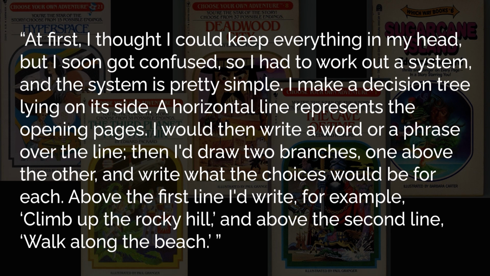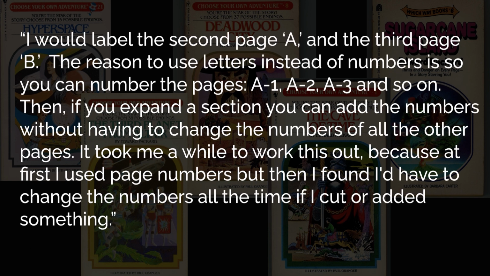At first, I thought I could keep everything in my head, but I soon got confused, so I had to work out a system, and the system is pretty simple. I make a decision tree lying on its side. A horizontal line represents the opening pages. I would then write a word or a phrase over the line, then I'd draw 2 branches, one above the other, and write what the choices would be for each. Above the first line, I'd write, for example, climb up the rocky hill, and above the second line, walk along the beach. I would label the second page A and the third page B.